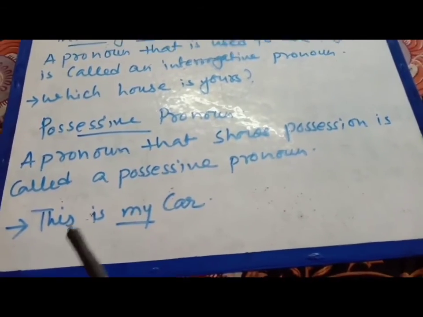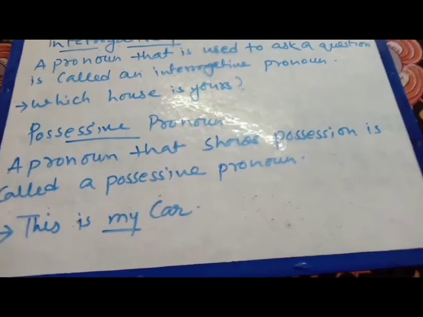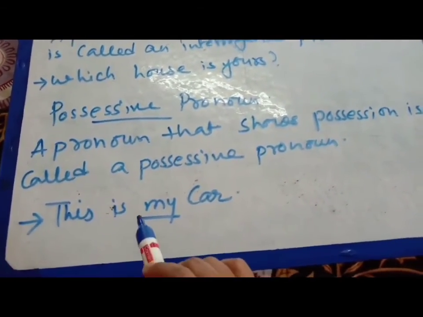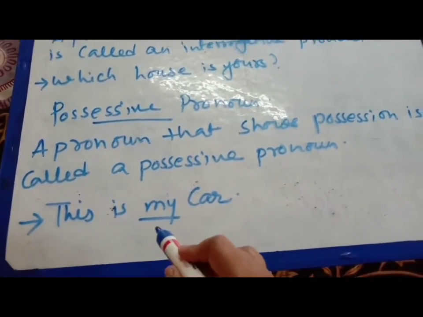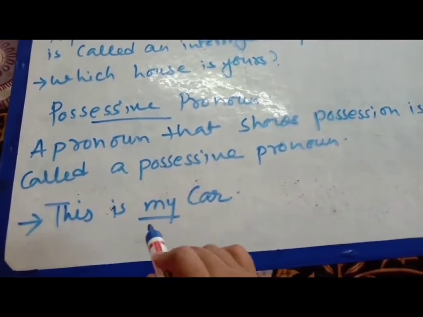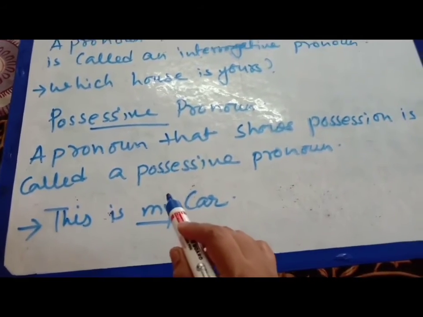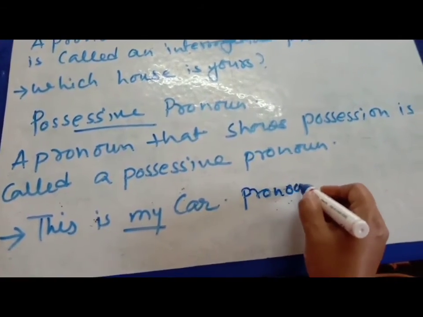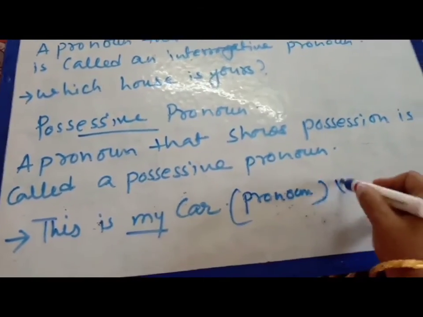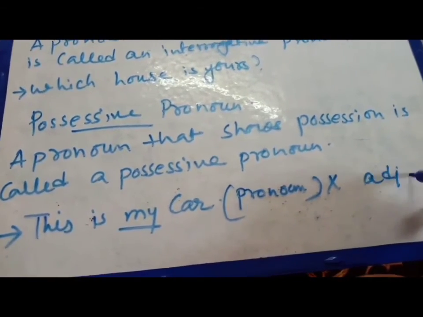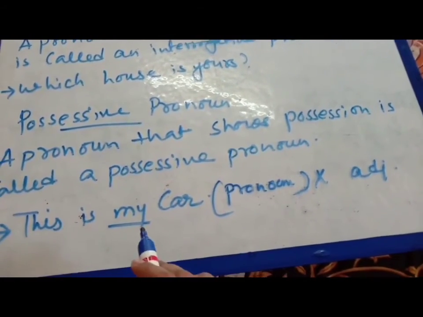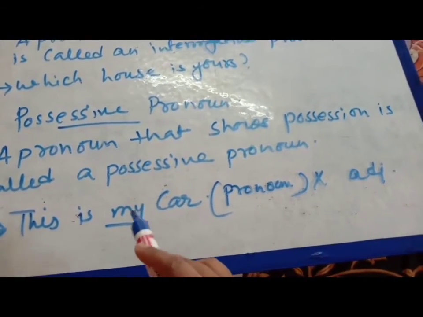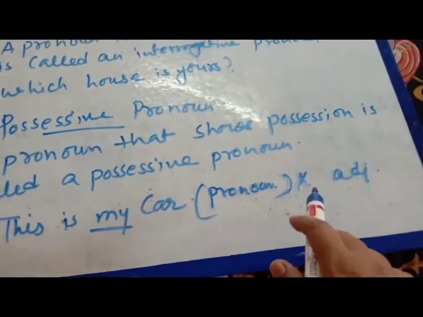You can see here, "This is my car." Here I want to tell you another thing. At first, look at "This is my car." Here my is possessive, but it is not the pronoun. It is actually an adjective, because, my car, whose car is that? My car. This word qualifies the noun car, so it is an adjective.